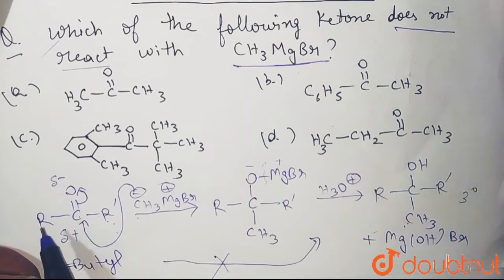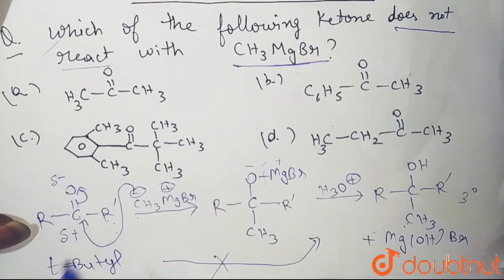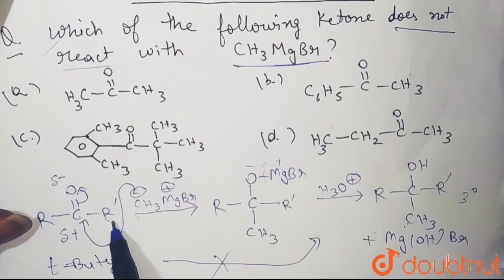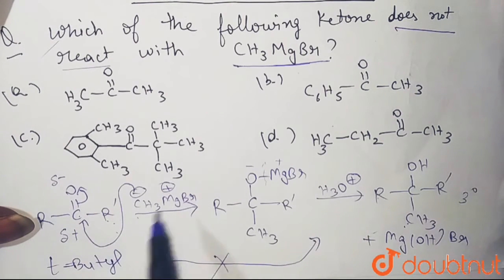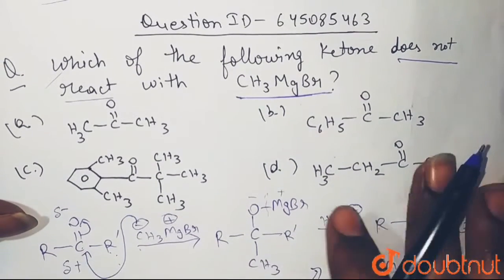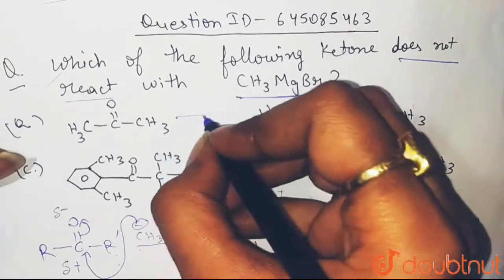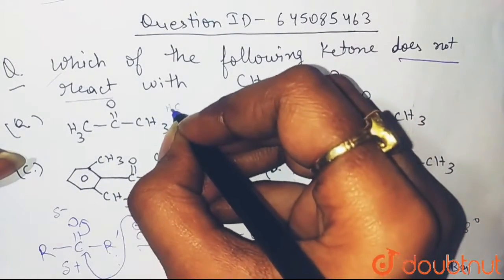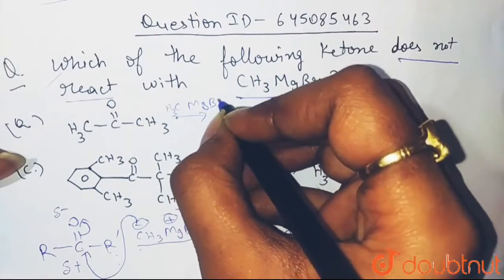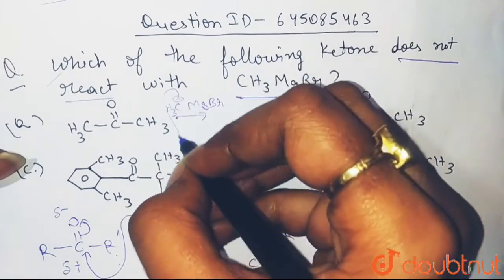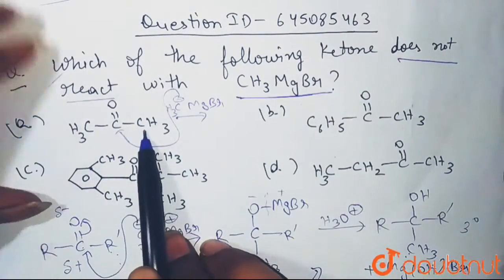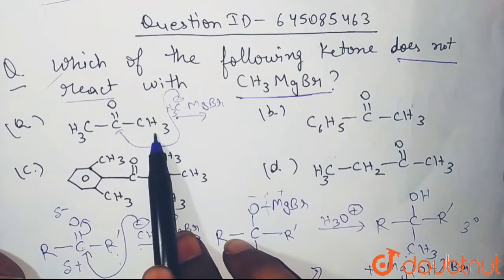If the structure has R and R dash as bulky groups, then that ketone, if it has bulky side groups, will not be able to react with the Grignard reagent. Alright, now let's see the options and then we'll decide which one is going to react. So here if you treat it with RMgX, that means CH3MgBr, this negative will quickly come and attack on this, because it has only 2 methyl groups, and we know that methyl groups are not so bulky.